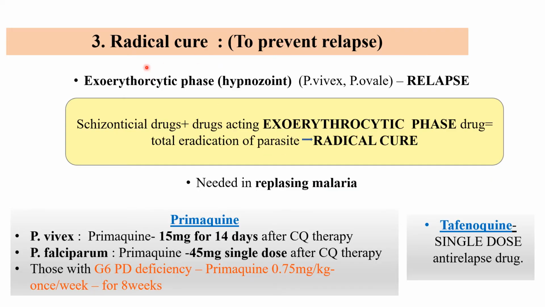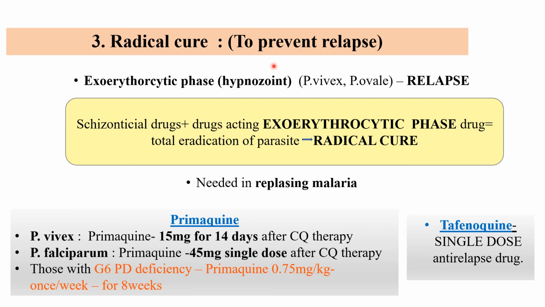The third type of treatment modality is the radical cure, that is aimed to prevent relapse. Once again, I am differentiating the two terms, recrudescence and relapse. Recrudescence is caused by residual parasites that result in exacerbation of parasitemia during the clinical attack.